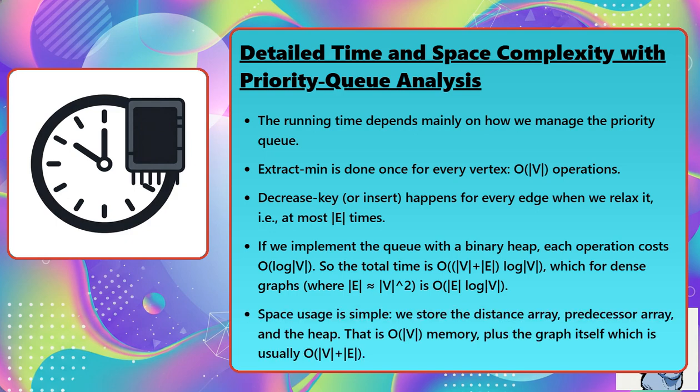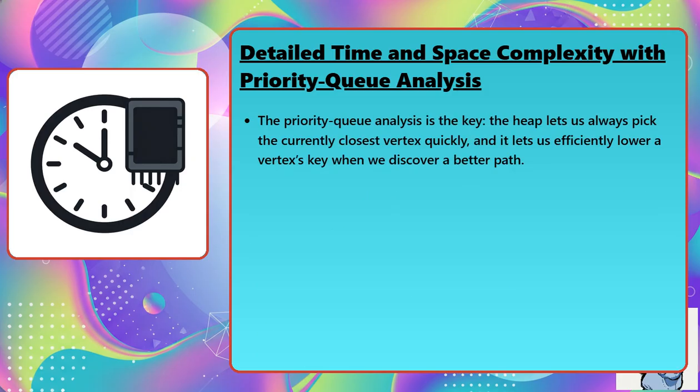Space usage is simple. We store the distance array, predecessor array, and the heap. That is big O of V memory, plus the graph itself, which is usually big O of V plus E. The priority queue analysis is the key. The heap lets us always pick the currently closest vertex quickly, and it lets us efficiently lower a vertex's key when we discover a better path.